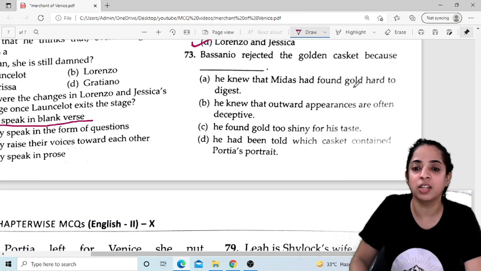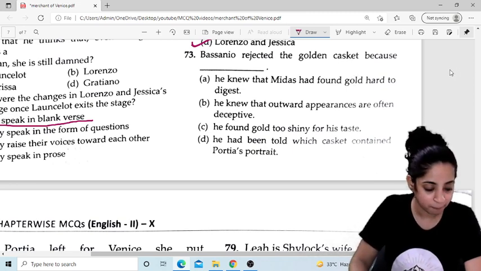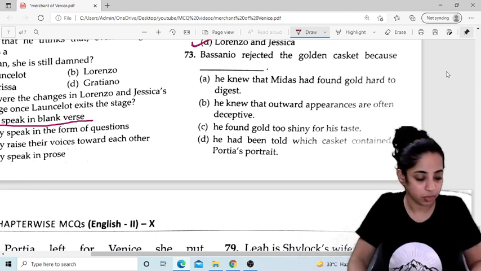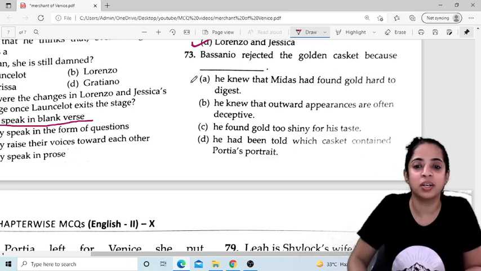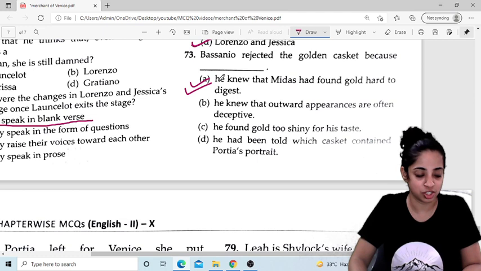Let's come on to question number 73. Why did Bassanio reject the golden casket? Because he knew that Midas had found gold hard to digest.